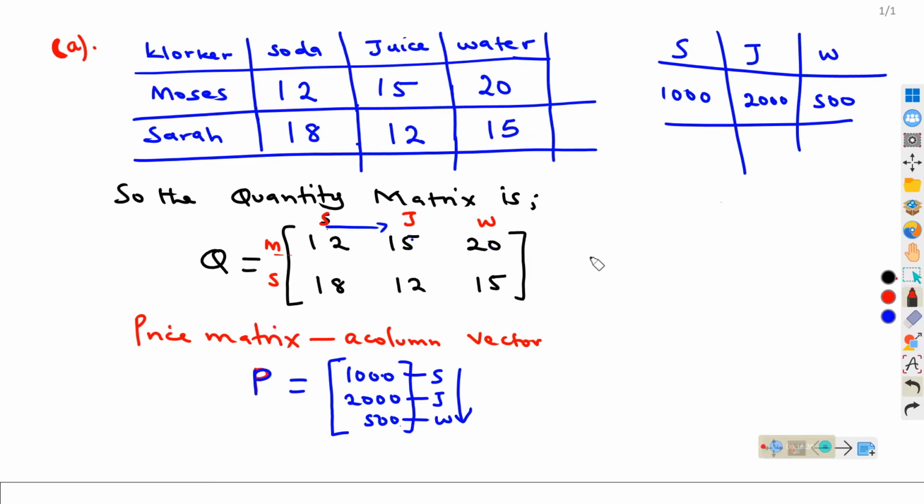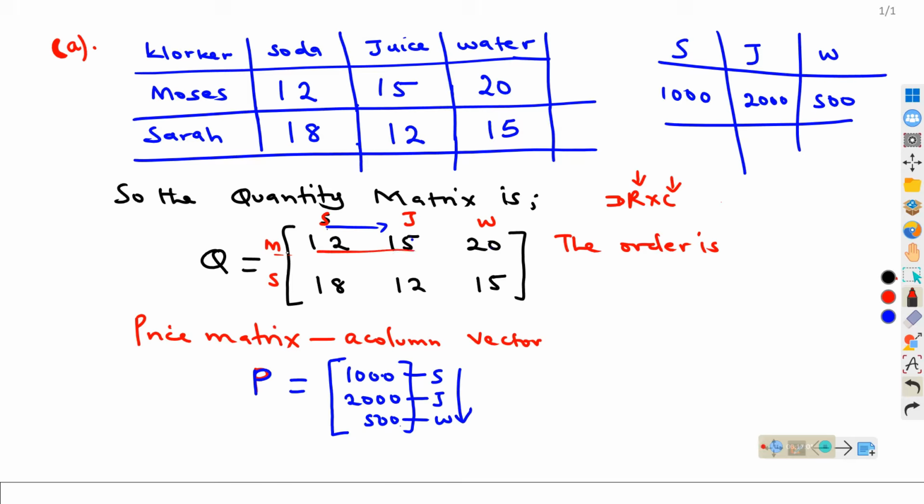How do you state the order of a matrix? The order of a matrix is stated using row by column, that is, the number of rows and the number of columns. So the order of the quantity matrix: how many rows do we have?